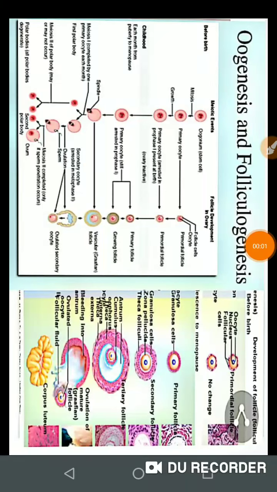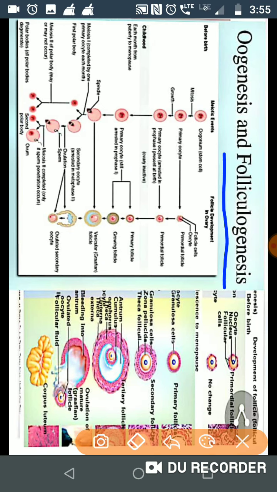So hello guys, here I am with one more new topic, that is oogenesis. It is also called folliculogenesis because so many types of follicles are formed here. So let's start this oogenesis.